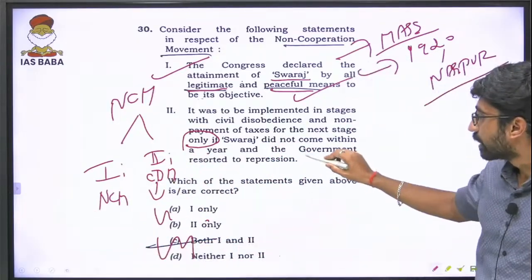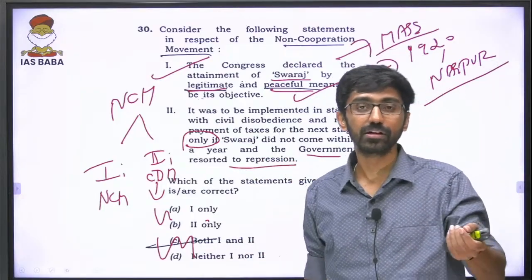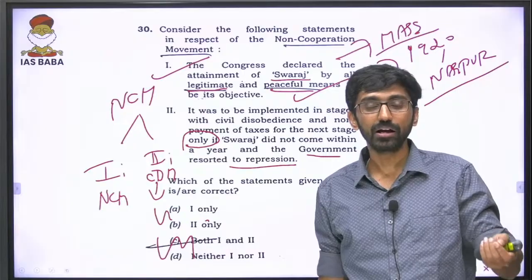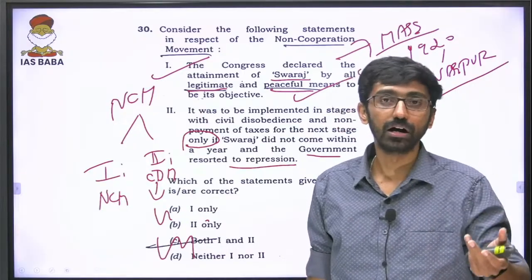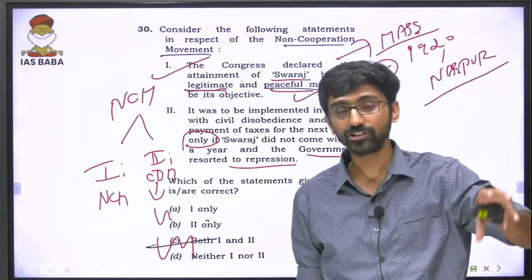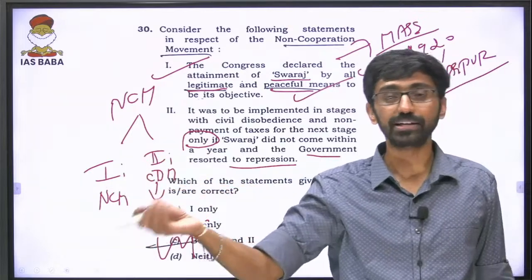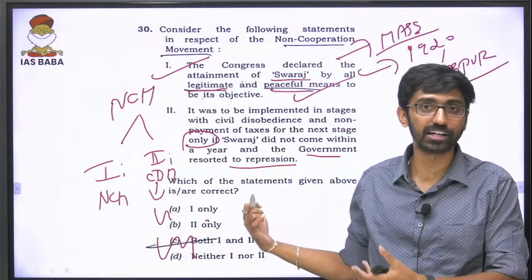But if the government resorted to repression, yes, government by putting restrictions on press, on media, and arresting non-violent protesters, that is government repression. Gandhiji put the condition that if the repression measures are not removed, then I am going to launch a civil disobedience movement, and that is where the subjectivity of this particular statement comes in.